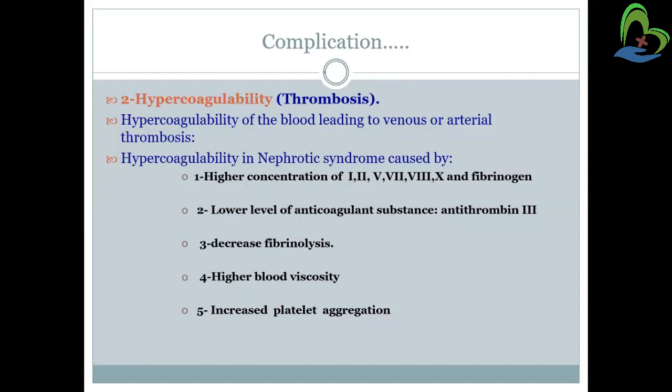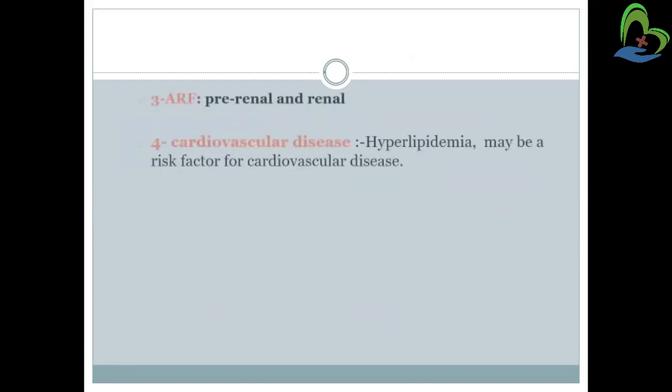Higher blood viscosity or density will be increased because of these coagulatory factors, and that will lead to hypercoagulability. Increased platelet aggregation, and the number of platelets will also be increased, and because of that it can also lead to hypercoagulability, and that can lead to a thrombosis, formation of a thrombus in the blood.